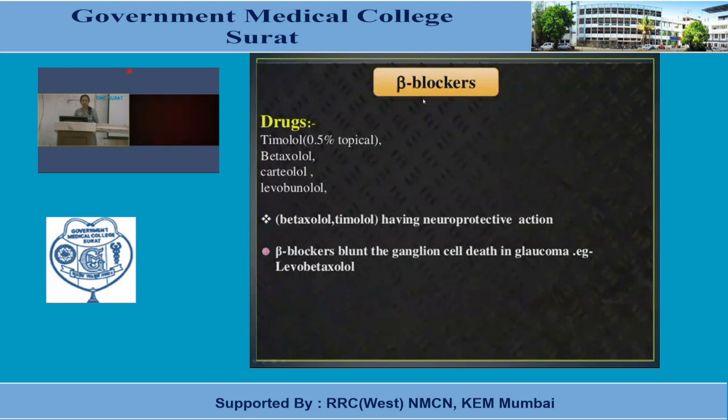Which are the selective beta blockers? Again, I would like to say betaxolol and its congener, levobetaxolol. Betaxolol and timolol have neuroprotective action. So neuroprotective beta blockers, like levobetaxolol, blunt the ganglion cell death in glaucoma. Neuroprotective action in which sense? The retinal neurons, which again go through neurodegenerative changes.